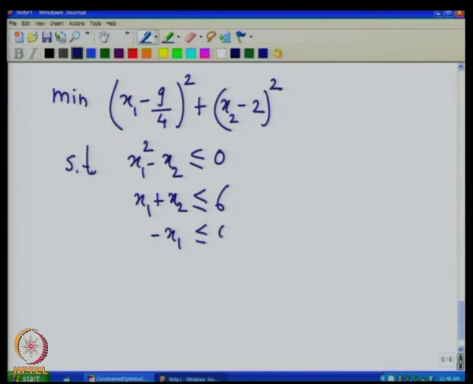So, minus x1 less than or equal to 0 and minus x2 less than or equal to 0.